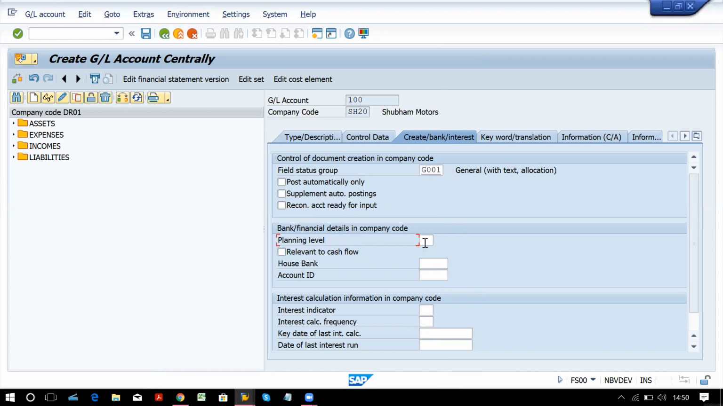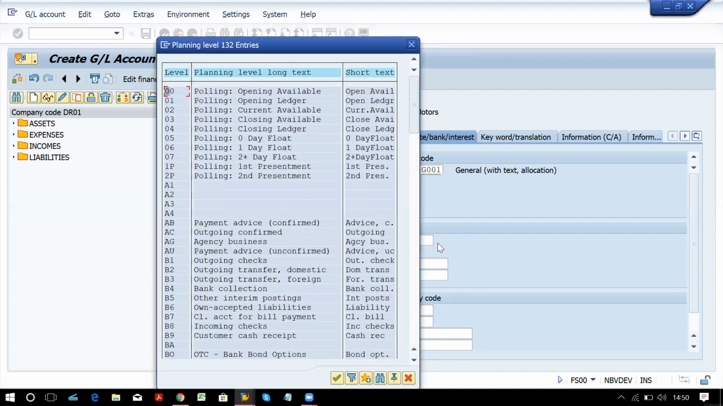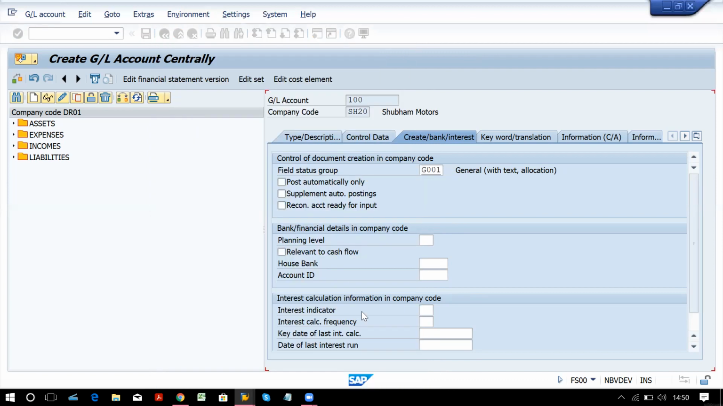Planning level: you can set open, currently available for posting or not, or closing, closing of ledger, floating days, and planning level of your bank account. Any employee who has authority to handle bank accounts can go for this. Relevant to cash flow: you will take it for cash and bank accounts, wherever there is an inflow and outflow of cash. So this we are going to tick for cash and bank accounts.